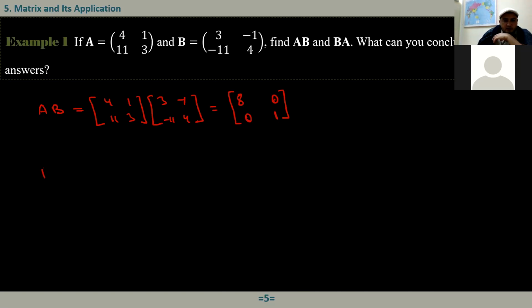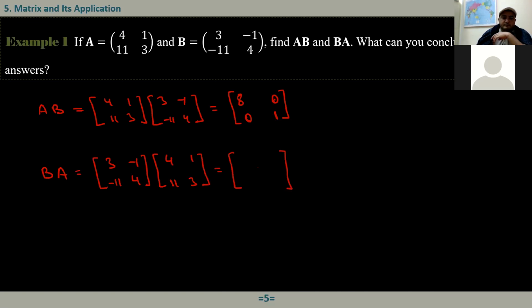Now, how about B times A? B times A is 3, negative 1, negative 11, and 4. And here we have 4, 1, 11, 3. What is the first component? 12 plus negative 11, that is 1.